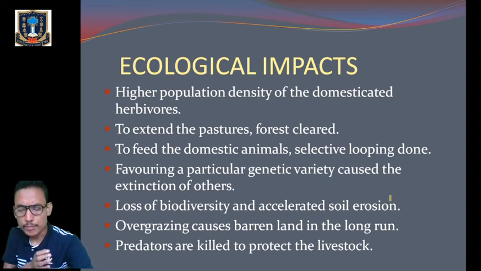And the population of wild herbivores was also being reduced in order to reduce the competition for the domestic herbivores. Why? Because when the number of herbivores keeps on increasing, there will be competition for food. So the pastoralists, in order to protect their domesticated herbivores, were killing the wild herbivores also, and that was leading to their extinction.